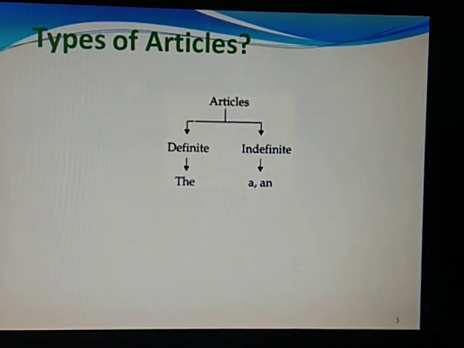Types of articles. There are two types of articles, definite and indefinite. The is generally termed as the definite article, and a and an are termed as indefinite articles.